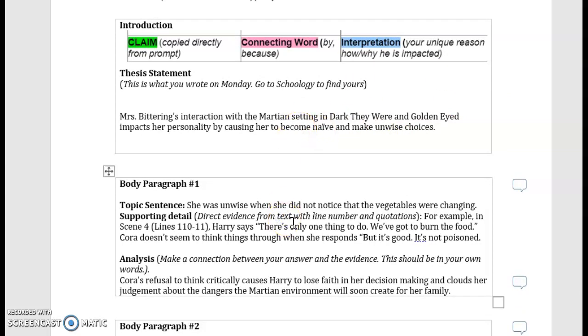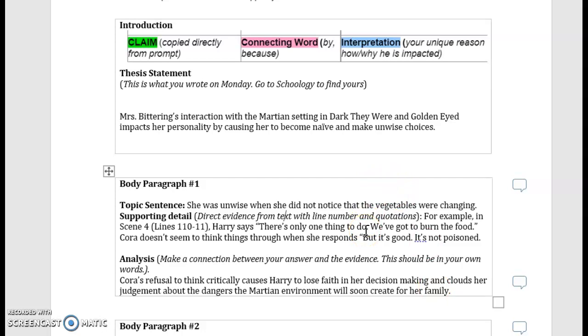Now, my body paragraph number 1 needs to start with the topic sentence. I said she was unwise when she did not notice that the vegetables were changing. Again, I said she made unwise choices, so I'm just going to talk about how she's unwise, okay? So if I talked about how she's naive and unwise, both of my body paragraphs need to describe how she's naive and unwise. They all need to fit together.